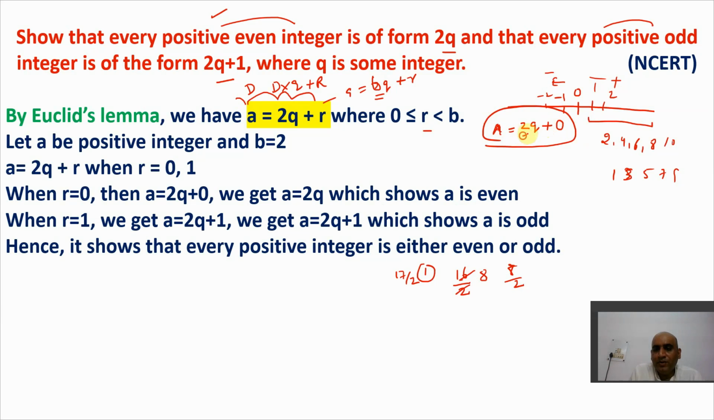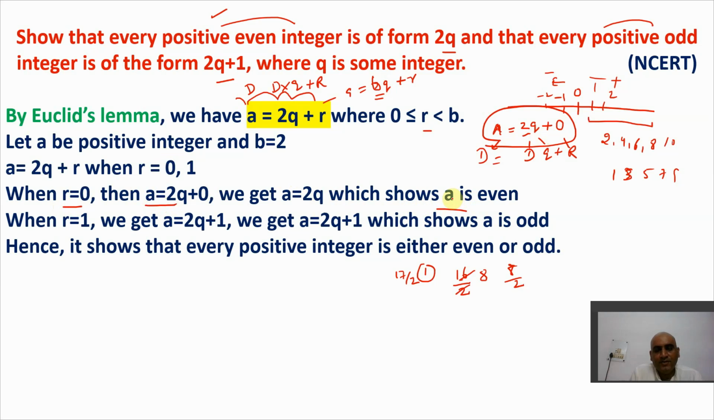So if the remainder is 0, the equation becomes like this. That means 2 is the divisor here, q is the quotient, and the remainder must be 0. That's why it takes the form 2q, and a is that particular number, so it becomes the dividend. I hope you get this point. So when r is 0, the equation becomes a = 2q, which shows that a is even.